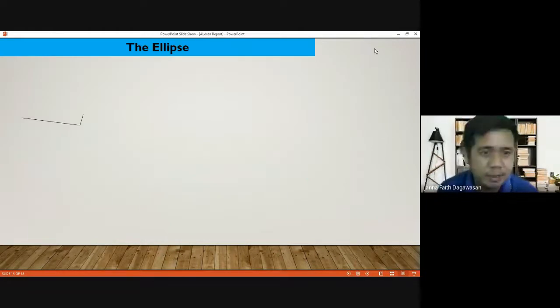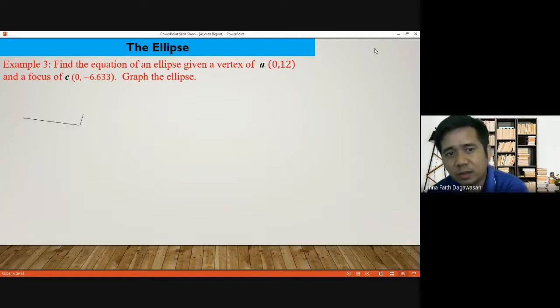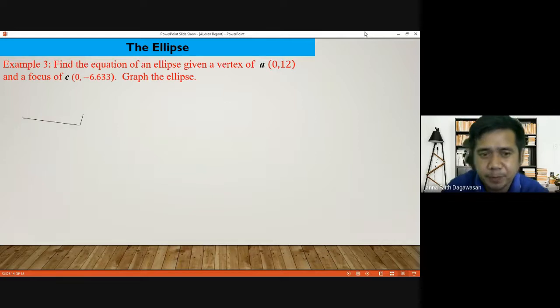Okay, let's proceed. Example number 3. Find the equation of an ellipse given a vertex of (0, 12) and focus of (0, negative 6.633). And we are going to graph the ellipse.